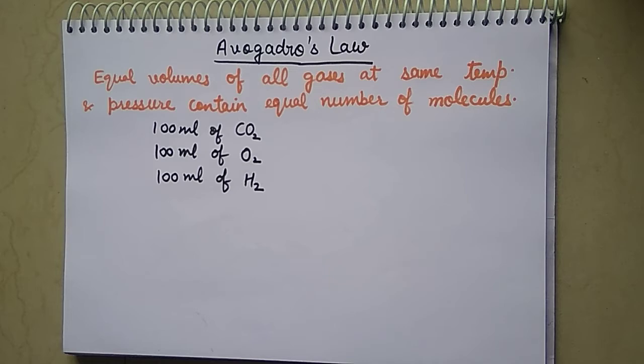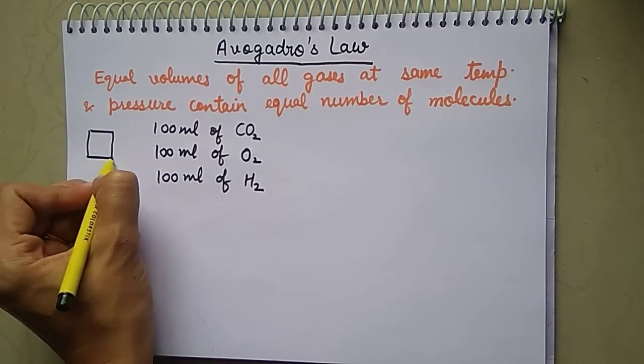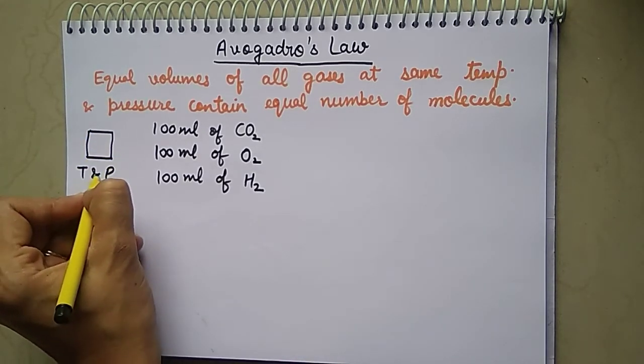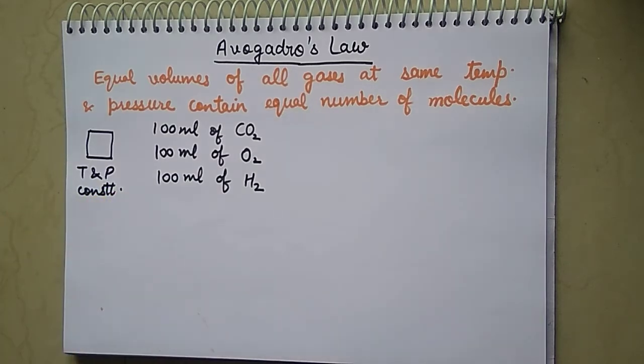Or we can assume a container in which the conditions of temperature and pressure are maintained, and we put in, one by one, 100 ml of carbon dioxide, then 100 ml of oxygen and 100 ml of hydrogen. Then what does the law say?